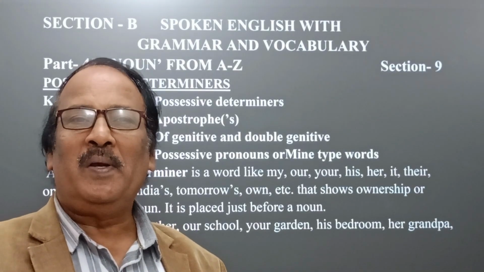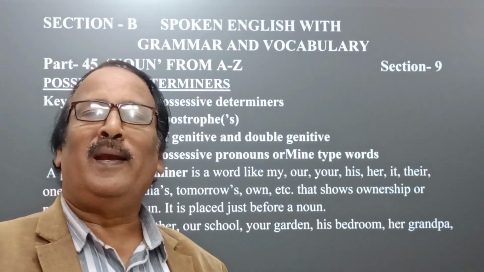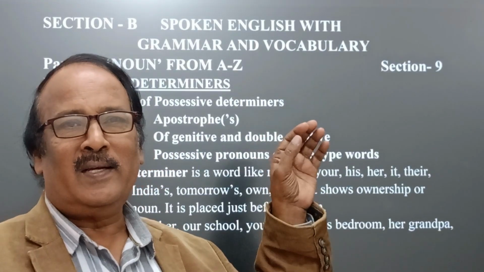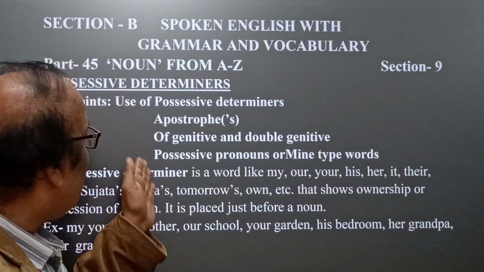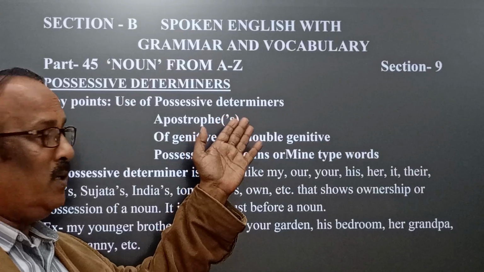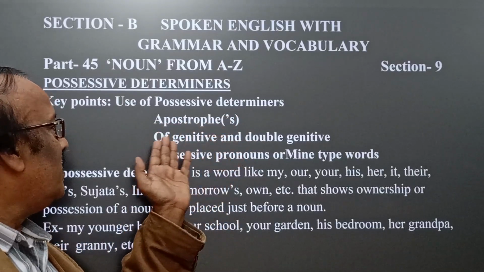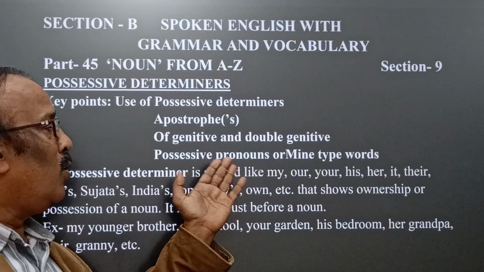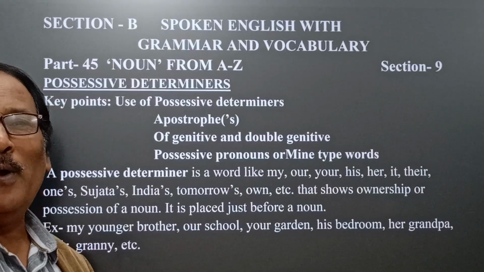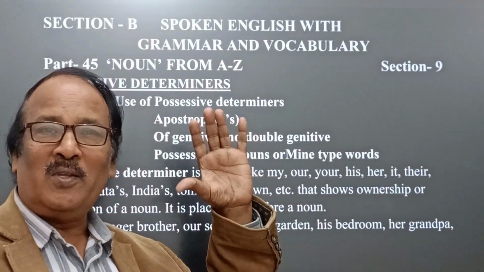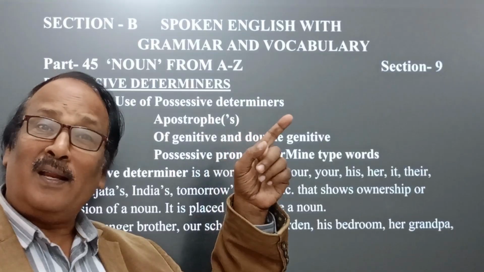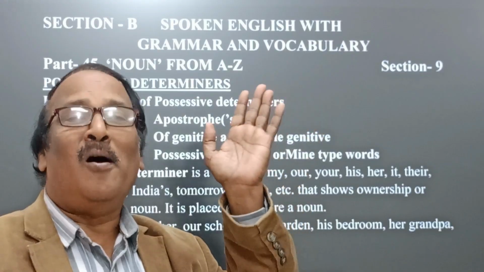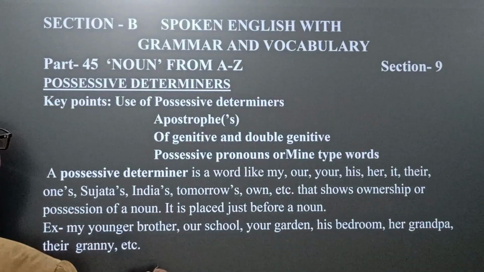In the previous video, we discussed the significance of sentence structure in spoken and written English. Now the noun phrase discussion segment is based on this. Use of possessive determiners, apostrophe s, of genitive and double genitive, possessive pronouns or mine-type words. These are a major part of the discussion in connection with the formation of the noun phrase. Okay, now see how.